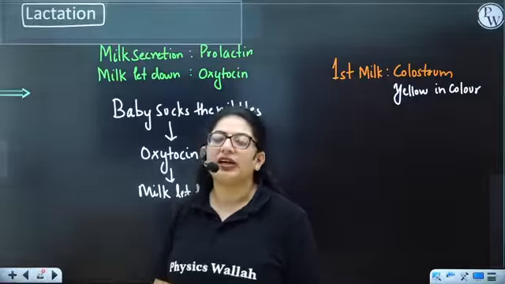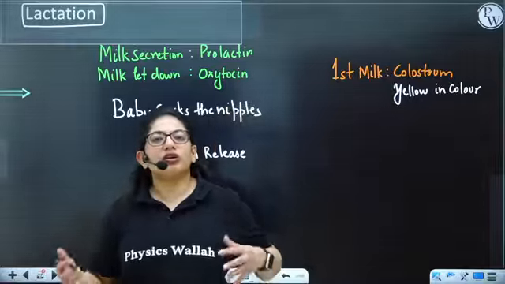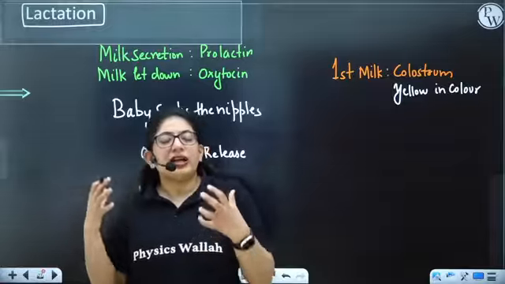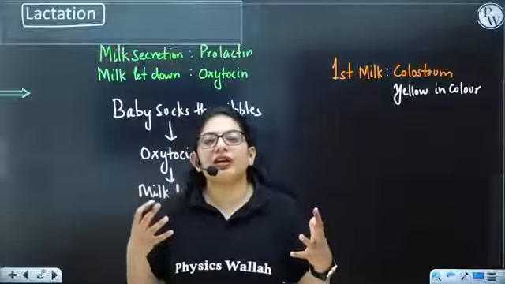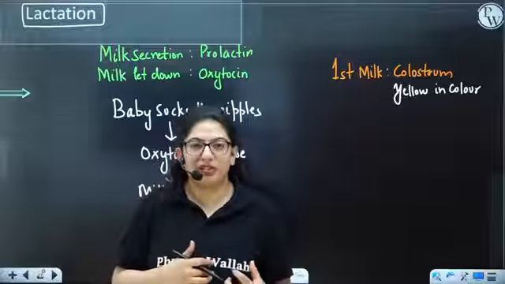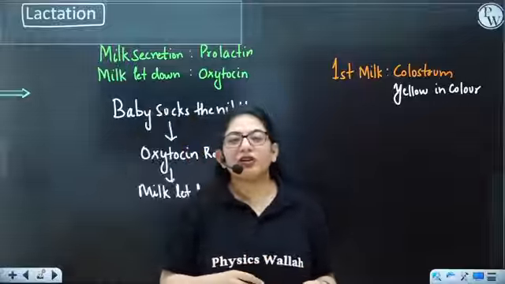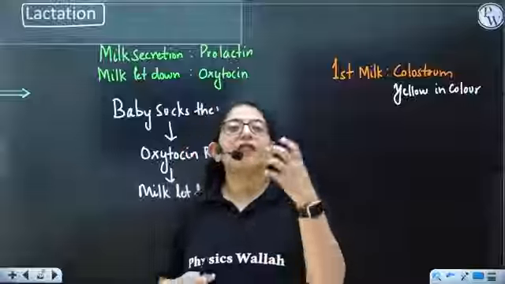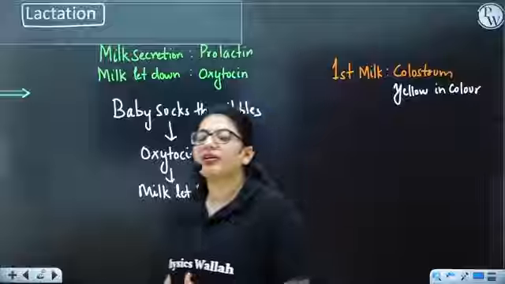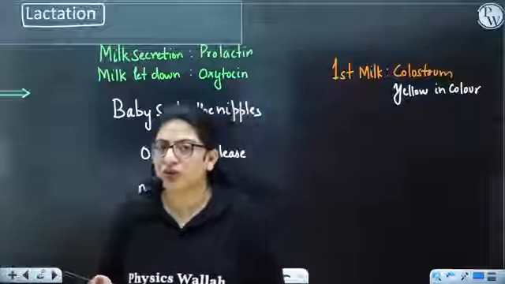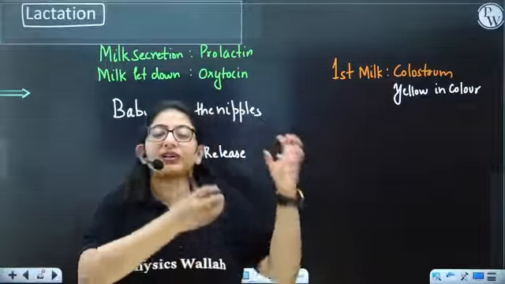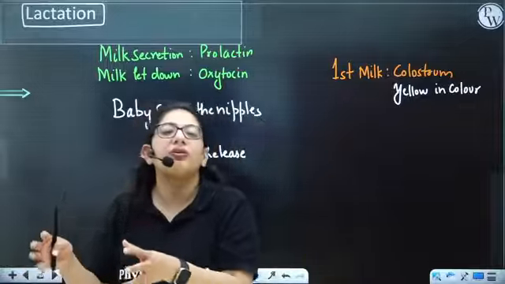What's passive immunity? That's immunity where your body itself is not forming any antibodies. Passive immunity is an immunity where your body is not forming any of the antibodies or cells. Rather, you are taking ready-made antibodies from another person. For example, you must have heard that during COVID, many people who had recovered from COVID were giving their plasma to people who were in severe condition. So that's passive immunity, because the people who have recovered have antibodies against COVID, and these antibodies will directly go to the patients who have not recovered properly.